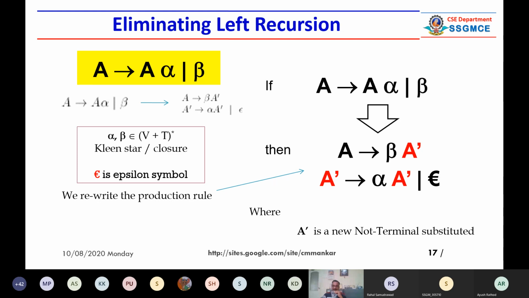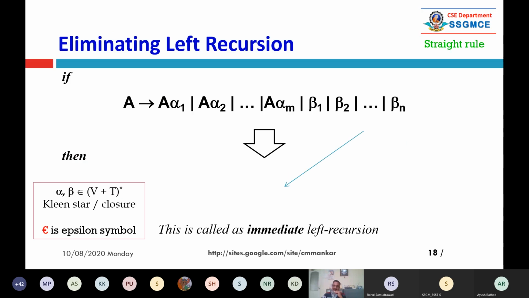Now there is something called the straight rule. Let us say in this example, A is giving you A alpha 1 or A alpha 2, up to A alpha m. That means you have m number of left recursive production rules, alpha 1, alpha 2, up to alpha m, right?